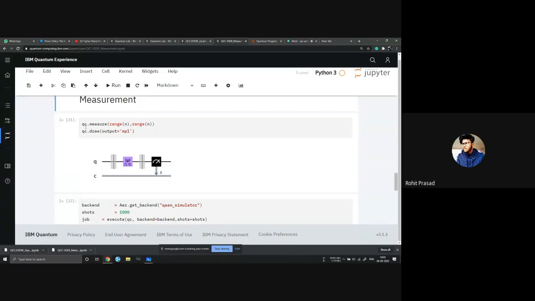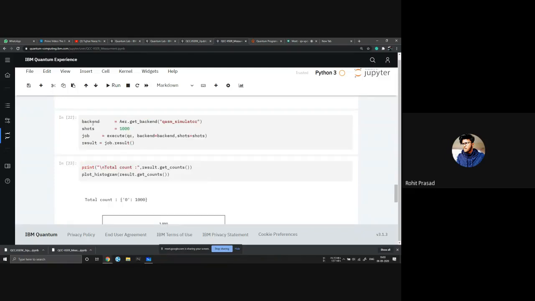When you go to the measurement, you will see qc.measure. This is your measurement. It measures your quantum bits onto a classical bit. It takes a signal from here and gives it to the classical circuit. You won't be running this code on an actual quantum computer.